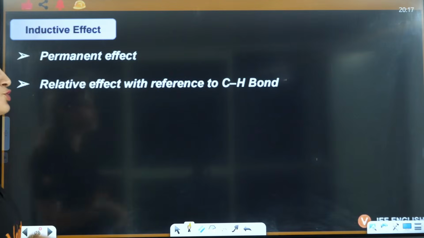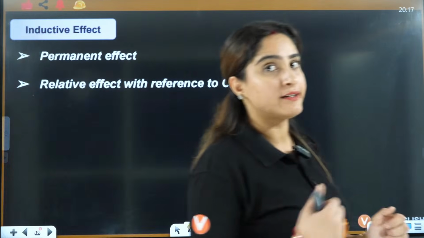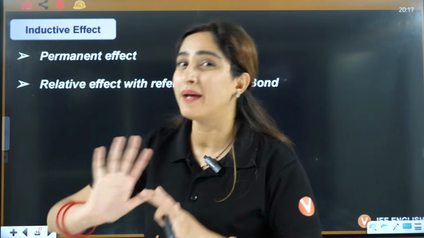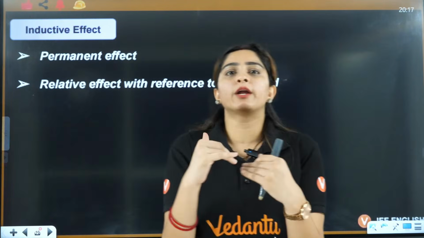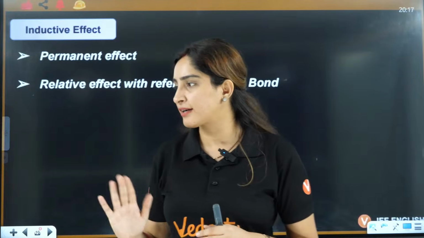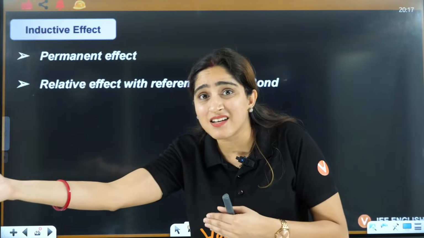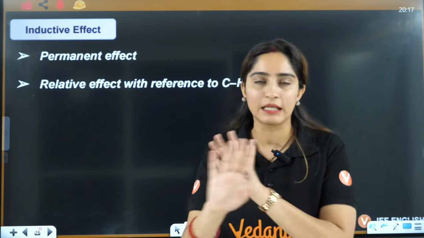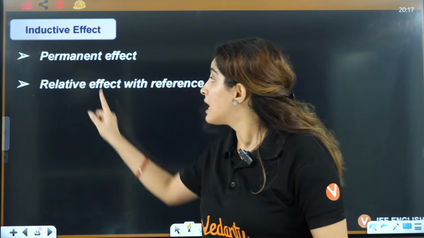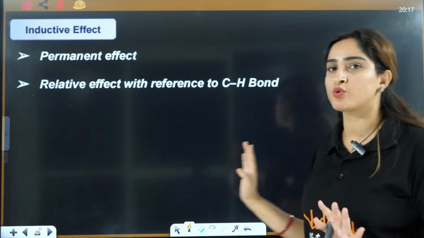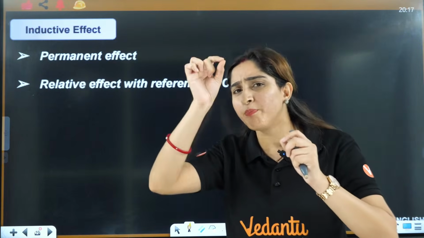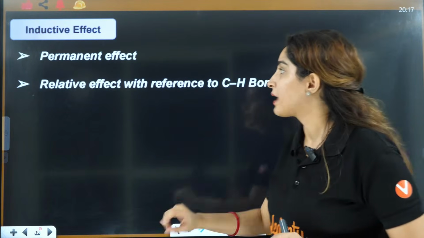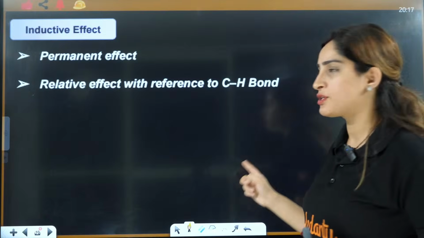Okay. So now let's understand inductive effect, right? So guys, what is inductive effect? Firstly, it is a permanent effect. It is not depending upon any external factor. It does not require any external factor to motivate it and then it will displace the electron. Nothing like that will happen, right? Relative effect with reference to CH. Now every single point I'll teach you with the help of an example, right? So, relative effect with reference to CH.